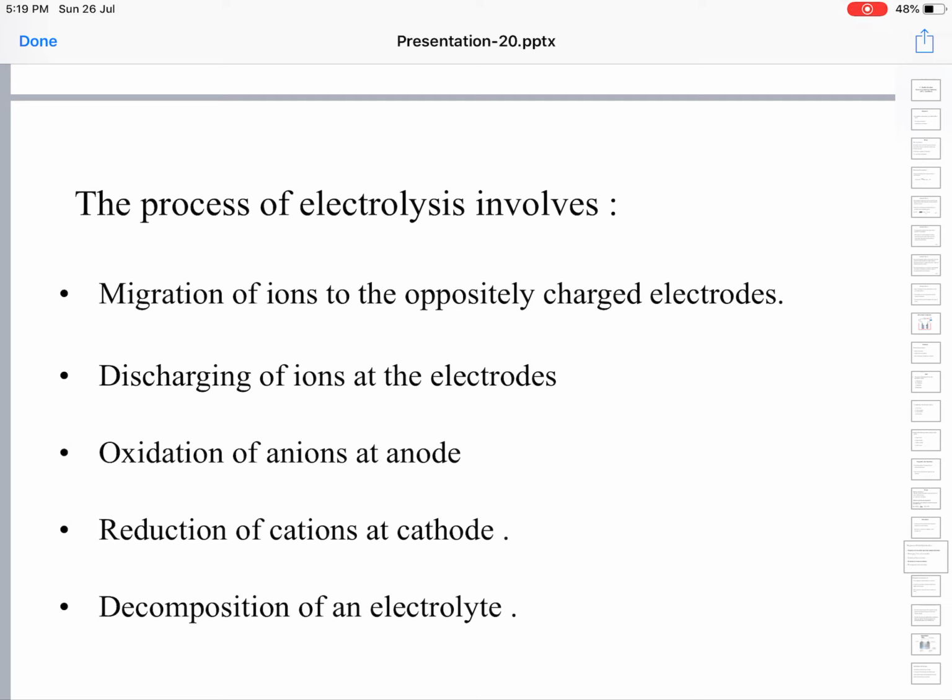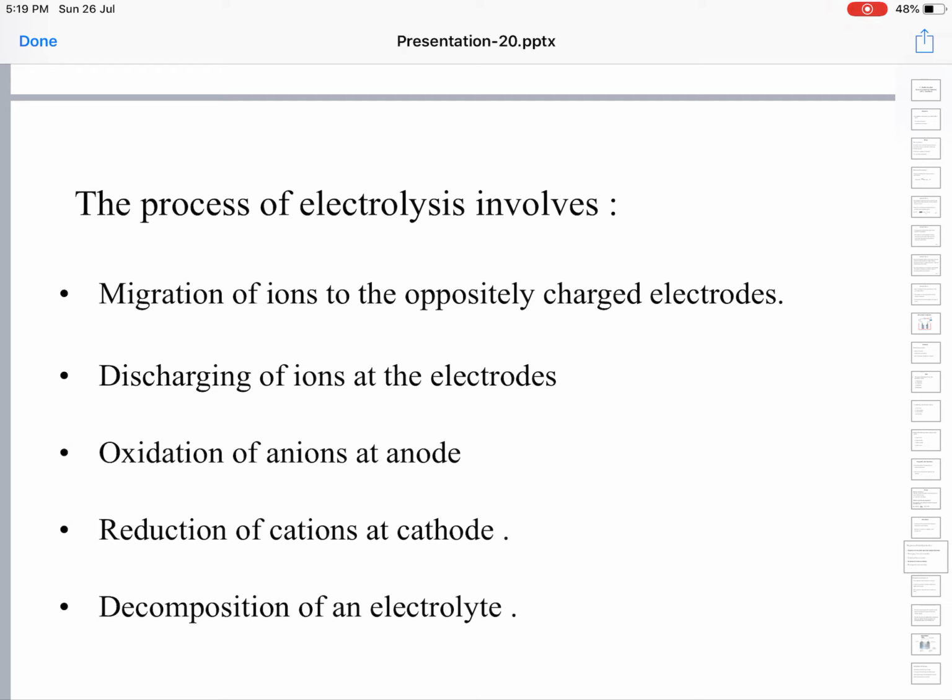Reduction of cations occurs at the cathode. That is, positively charged ions which go to the negatively charged cathode gain electrons and turn from positively charged ions to the atomic or elemental state. Gaining of electrons we define as reduction, we know it very well. So reduction of cations is occurring at the cathode.